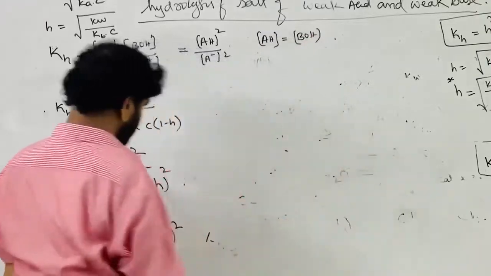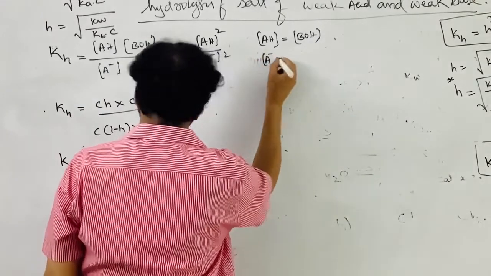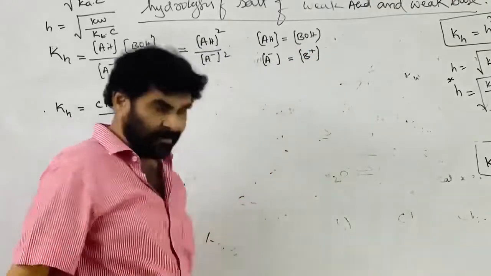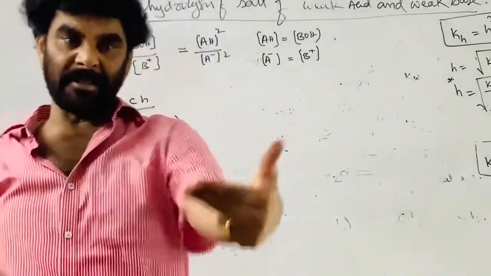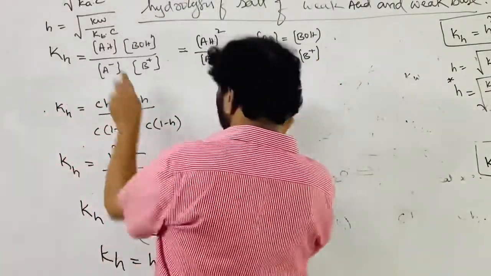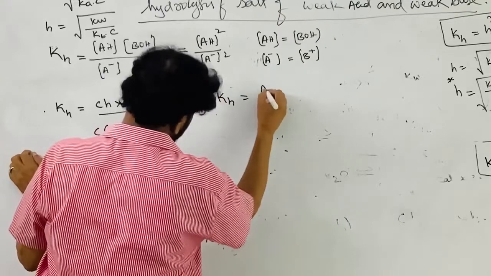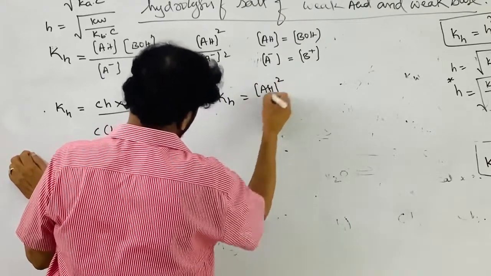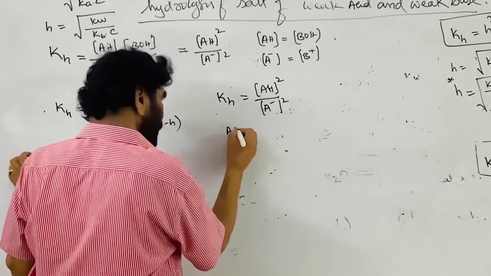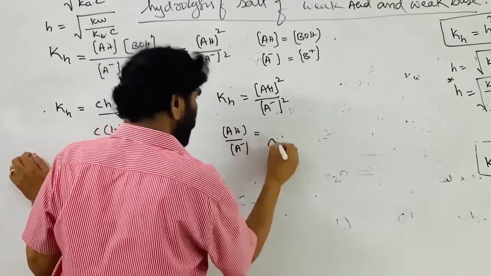So I have removed that equation from the board. Similarly, A minus ion concentration is equal to B plus ion concentration. Initial concentrations are the same and the extent of hydrolysis is the same, so leftover concentrations will be the same. Therefore, this equation becomes Kh is equal to AH square by A minus square, that is, AH by A minus concentration is equal to root of Kh.